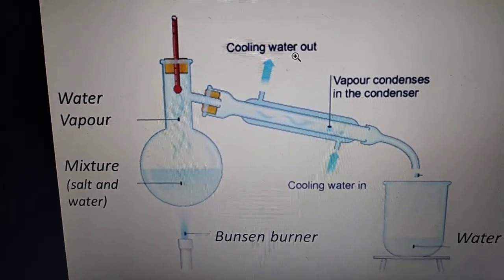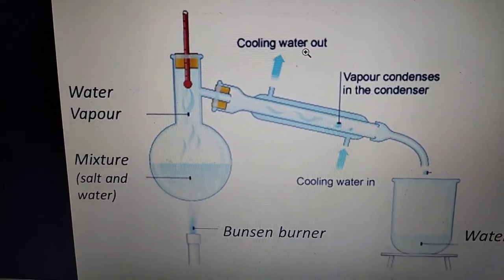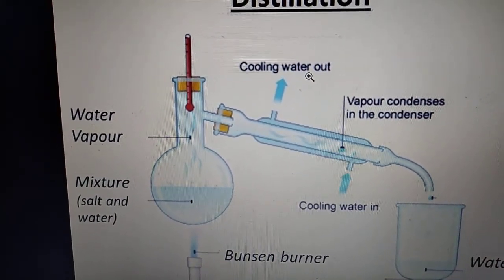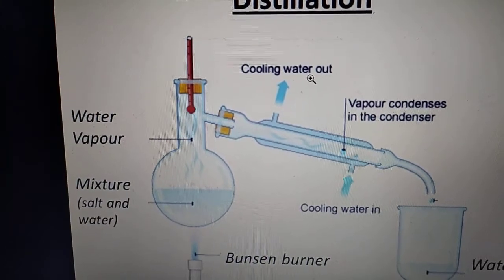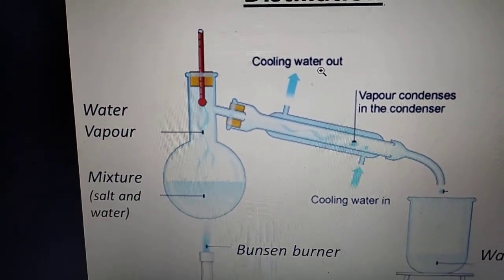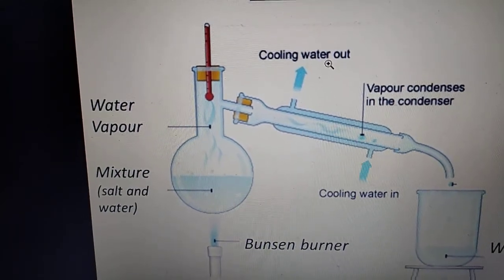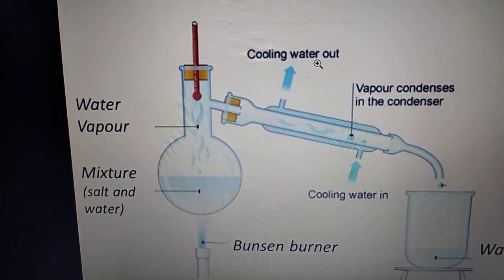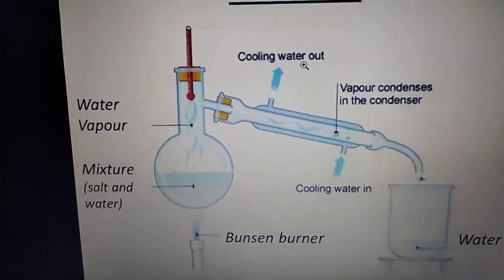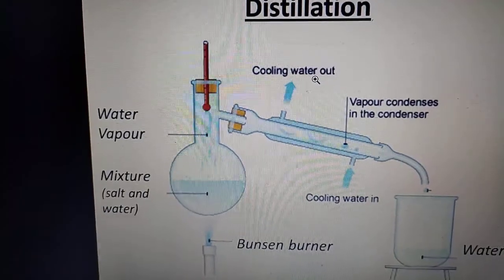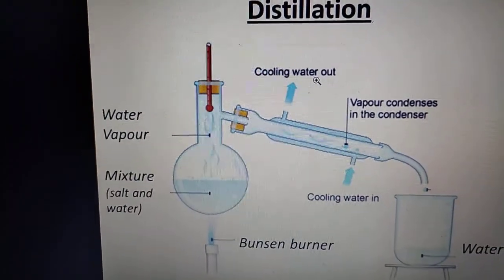Now you continuously supply heat. After some time you will find that a small quantity of solution is left in the flask. Once that happens, you stop heating. Like that you will get pure water from distillation, and we call this pure water the distillate.